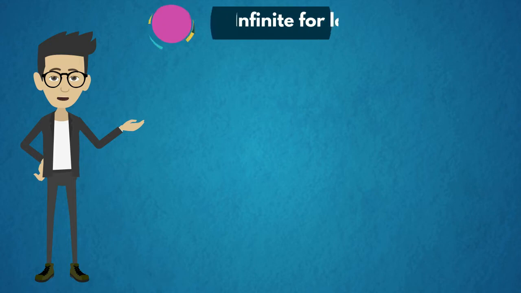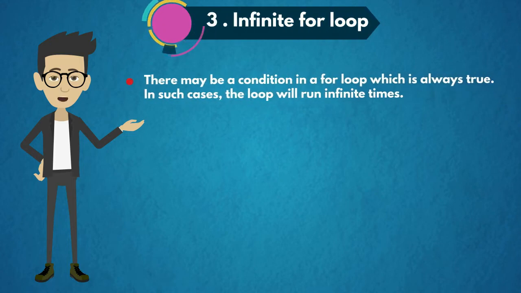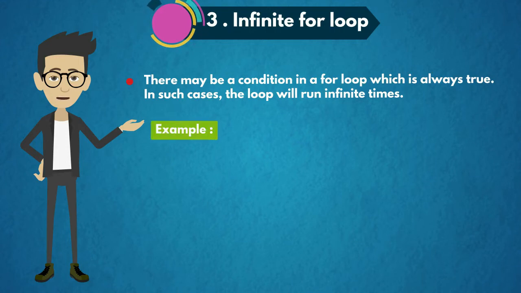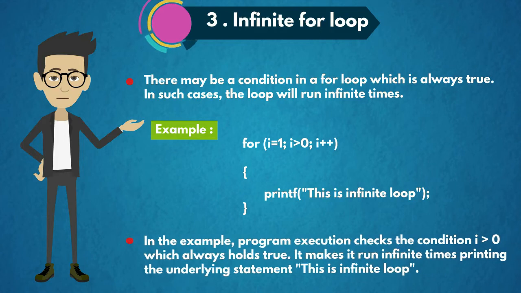The third type is infinite for loop. There may be a condition in a for loop which is always true. In such cases, the loop will run infinite times. For example, for(i=1; i>0; i++) printf("This is infinite loop"). In the example, program execution checks the condition i greater than 0, which always holds true. It makes it run infinite times, printing the statement: this is infinite loop.